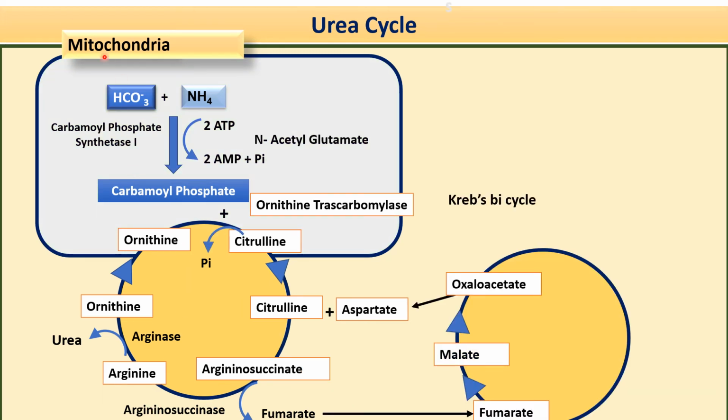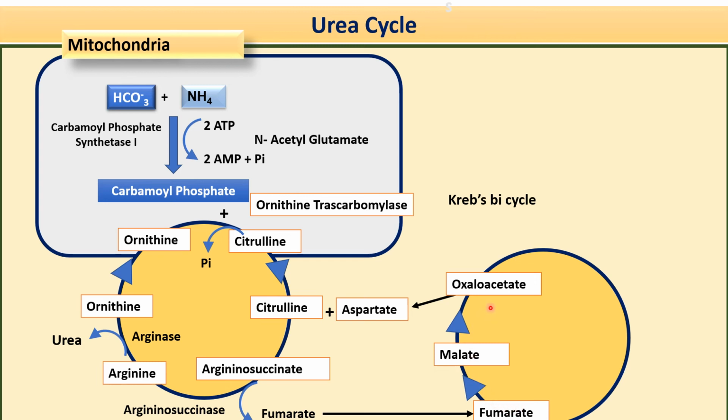Now, here you can see that this is our urea cycle, and this is the Krebs cycle. So the intermediate of this Krebs cycle, oxaloacetate, gets converted into aspartate, and this aspartate combines with citrulline by the process of condensation, and here you will get argininosuccinate. Now, by the action of the enzyme argininosuccinase, you will get fumarate, and this fumarate enters the Krebs cycle, where it participates.